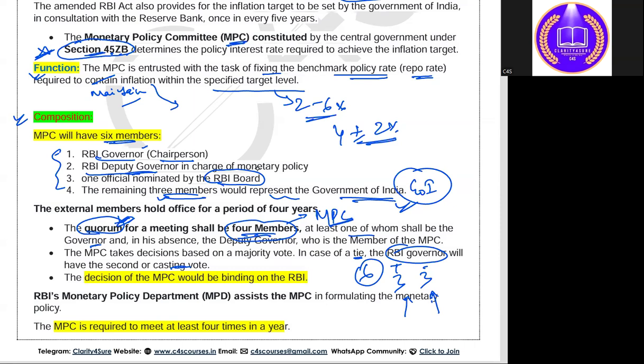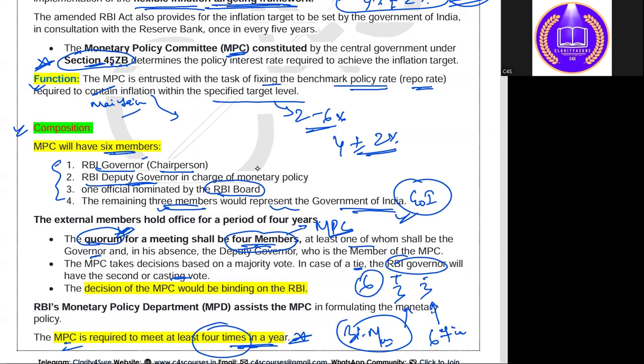The MPC is required to meet at least 4 times in a year. Very important. Sometimes they will ask, because we usually know that this meeting takes place bi-monthly, in every 2 months, so we calculate it as 6 times in a year. But no, that is the maximum. At least 4 times in a year, the MPC needs to meet. And this is the 4th meeting that we are seeing, in the month of October. They can meet 4 times, 5 times, or 6 times.